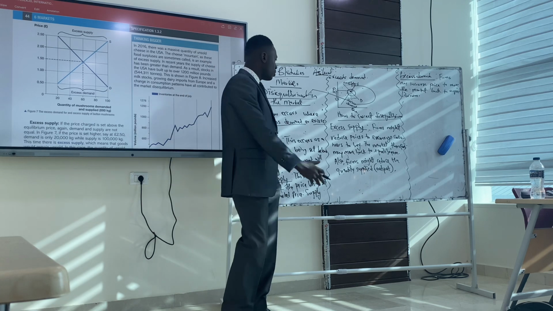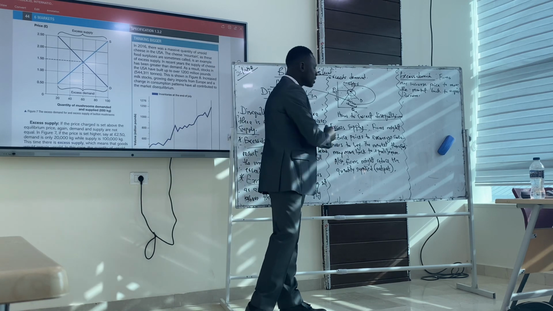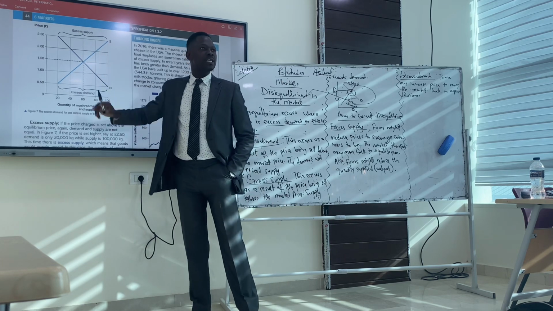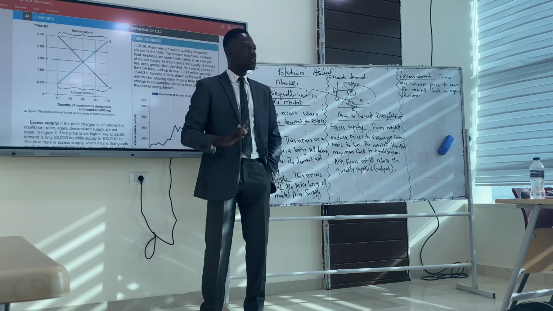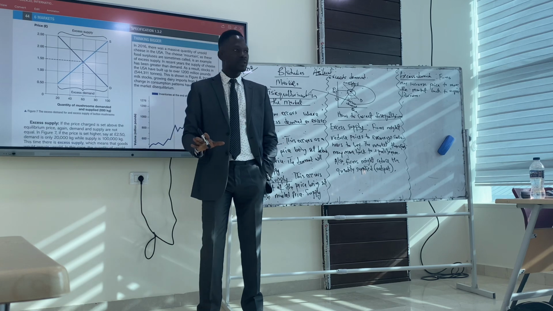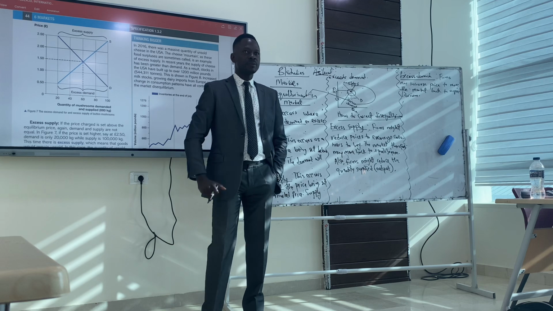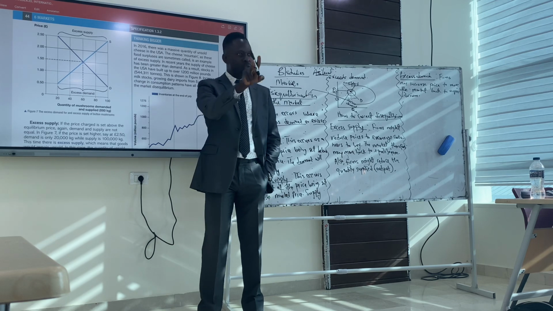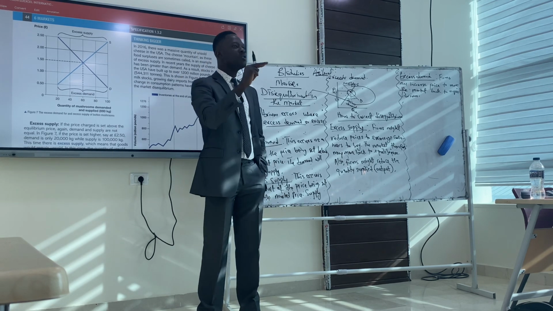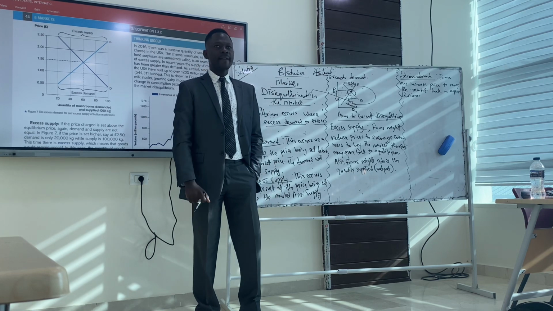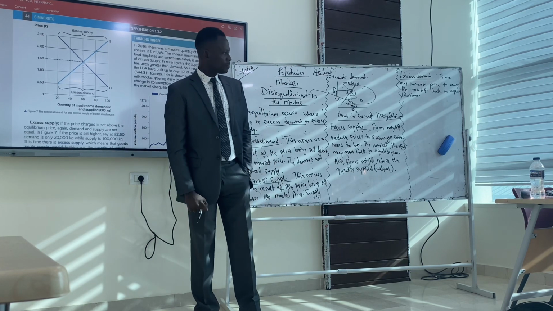Yes. The second way: firms might reduce the quantity supplied, or the output. Another way to solve the problem of excess supply is to reduce the quantity you are selling to the market. Reduce your production. When you are able to reduce your production, the market will come back to equilibrium. Do you understand excess supply here? So there are two ways to solve excess supply: either you reduce the price or you reduce your output. Is it clear? Any question about it?